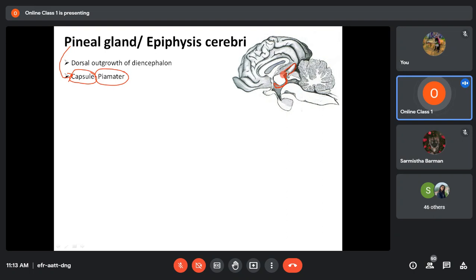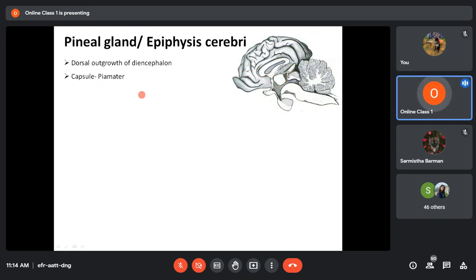That tubular stalk connecting the pineal gland to the third ventricle is hollow, and because of that, a part of the third ventricle enters into that hollow stalk. This area of the third ventricle here is called the pineal recess.